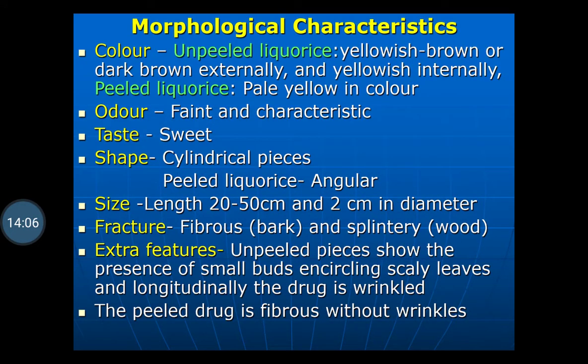Morphological characteristics: as already discussed, liquorice is present in two forms, peeled and unpeeled. Unpeeled liquorice is yellowish brown or dark brown externally and yellowish internally, and peeled liquorice is pale yellow in color, after removing of the bark.